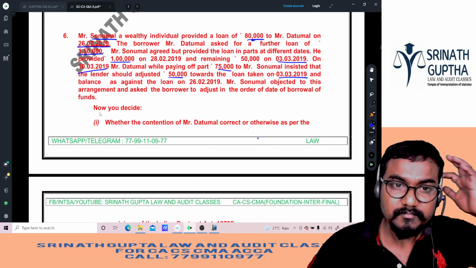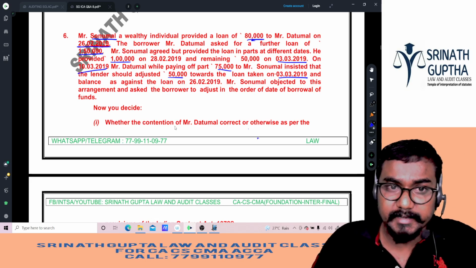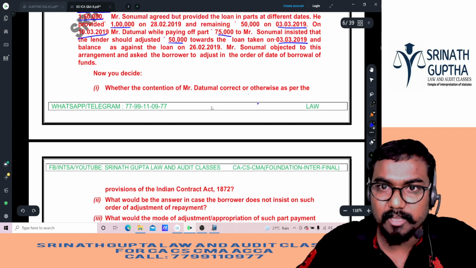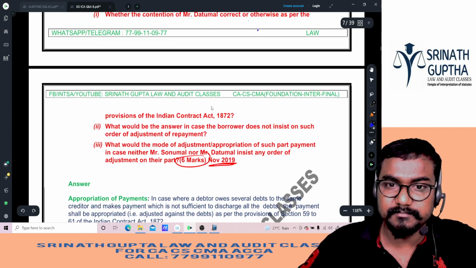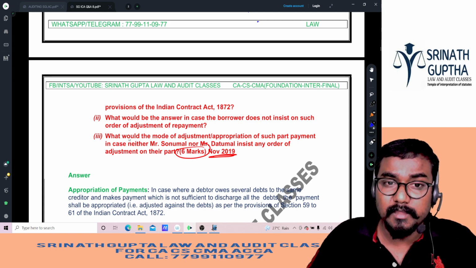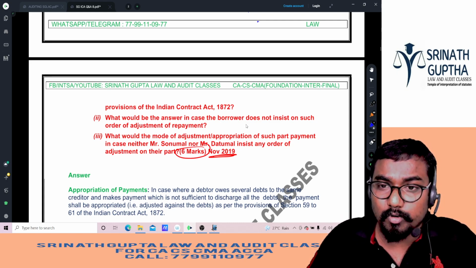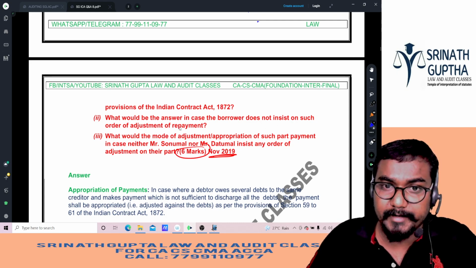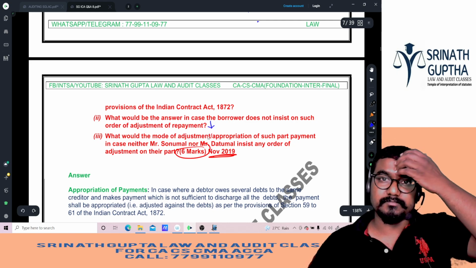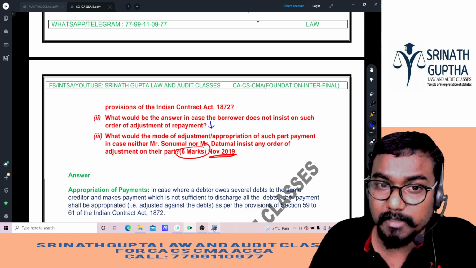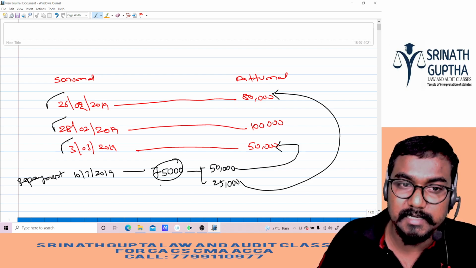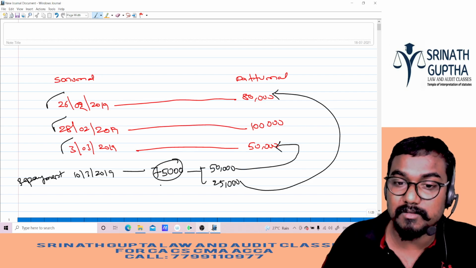Yes sir, no sir. Now decide whether the contention of Mr. Dattumal is correct as per the provisions of the Indian Contract Act. Yes, he can say like that. He can say that he can appropriate like that. What would be the answer in case the borrower does not insist on such order of adjustments? Then we have to go by FIFO, first in first out. If Dattumal is not saying anything, first we will adjust for this date, next this date, next this date. Yes sir, no sir.